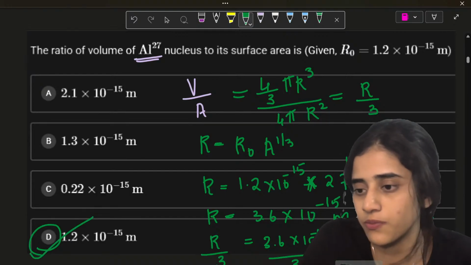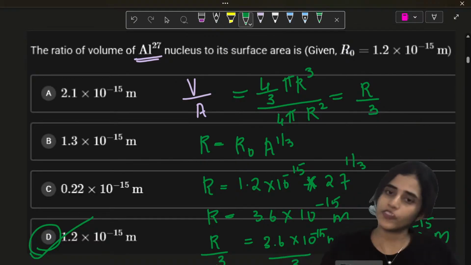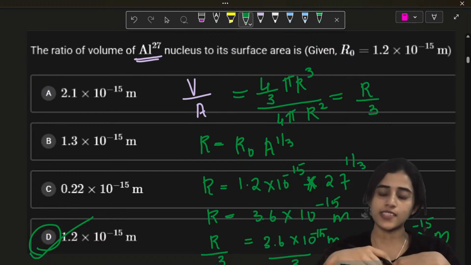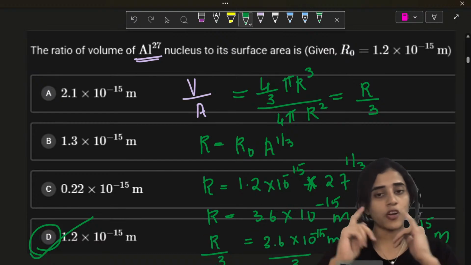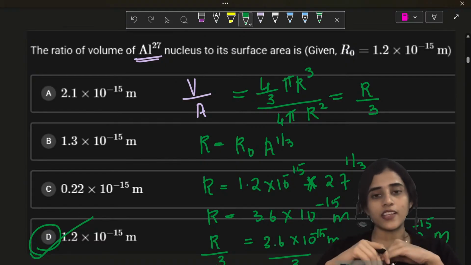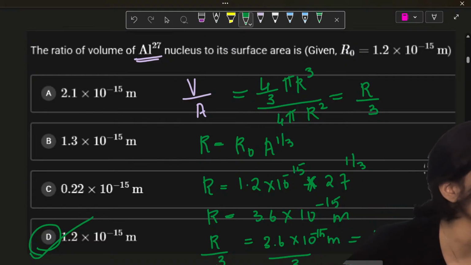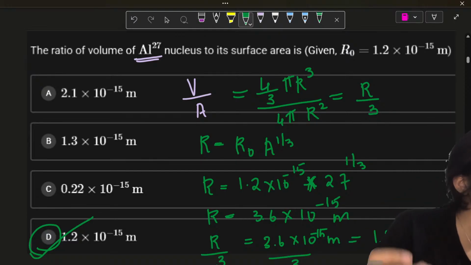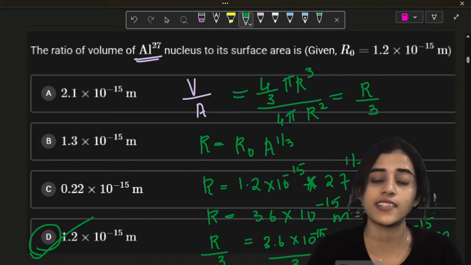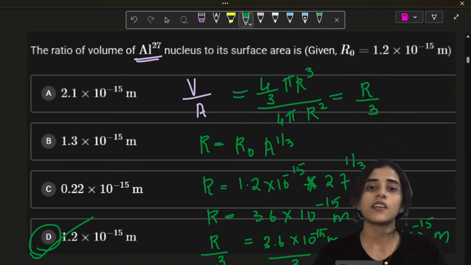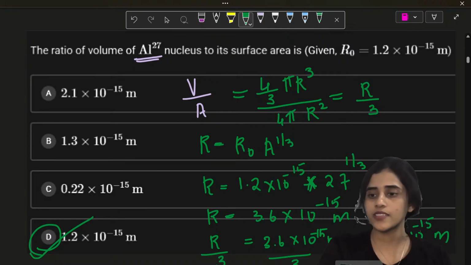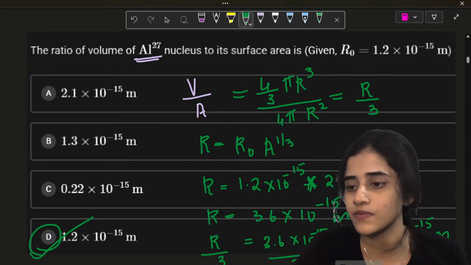Yes, Sanjana, Pragnya, it is D. Very good. See, it's a very simple question. So these are questions that came in the 2024 KCET. So here the formula that you need to know is R equals R naught A raised to 1 by 3. This is the formula that is used to find out the radius. R naught is a constant. A is the number that's given to you. A is 27. Is this clear? Shall we move on to the next question?